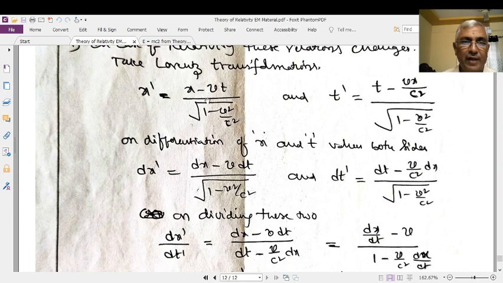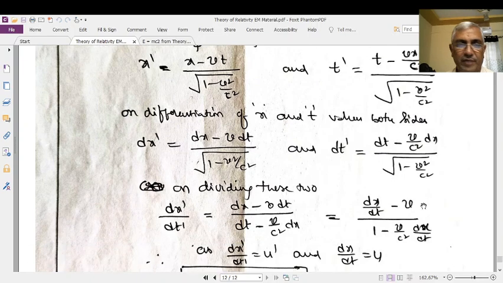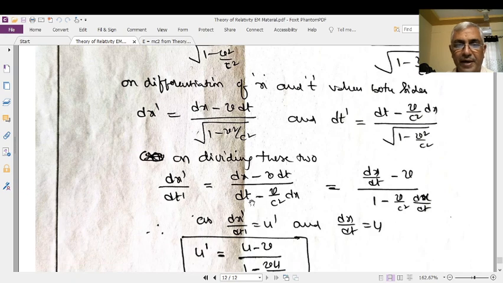That's why when this one is differentiated, you will get dx prime is equal to dx minus v dt, since v is constant, divided by root of 1 minus v square by c square. No change. Here dt prime will become dt minus v by c square dx, divided by root of 1 minus v square by c square. When these two are divided, the denominators will cancel. On the left, dx prime by dt prime is equal to dx minus v dt by dt minus v by c square into dx.